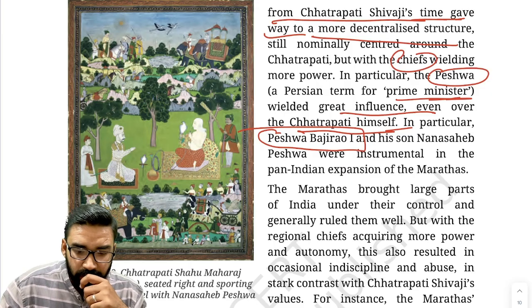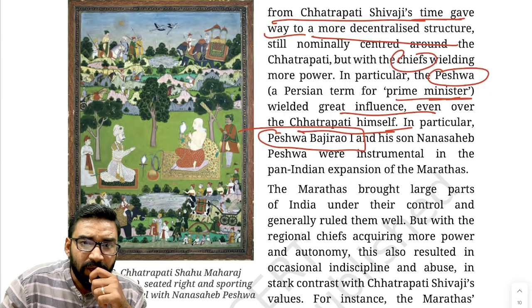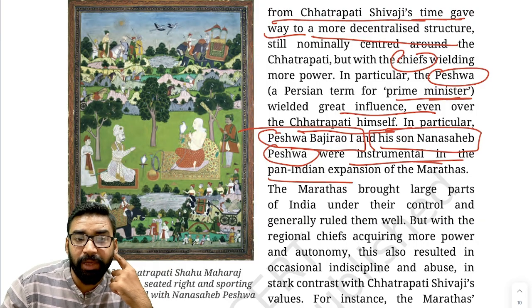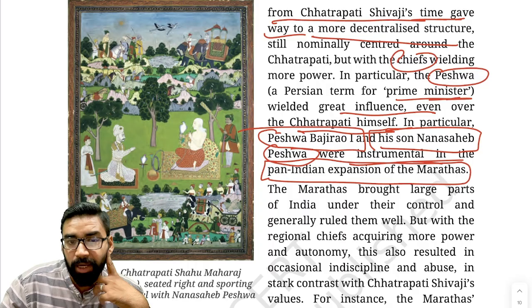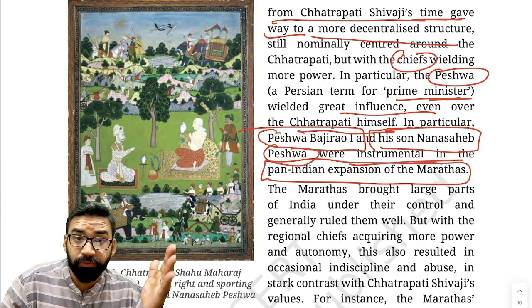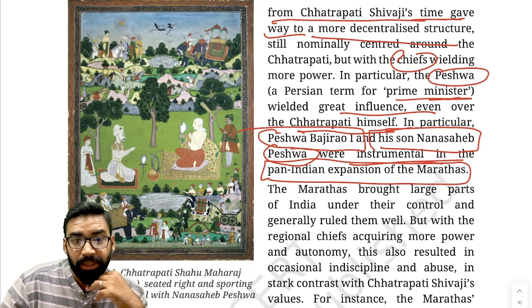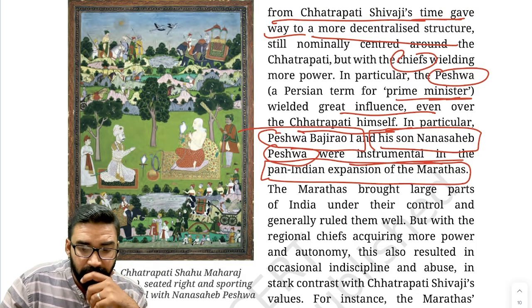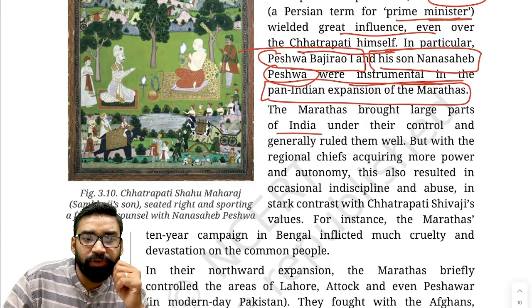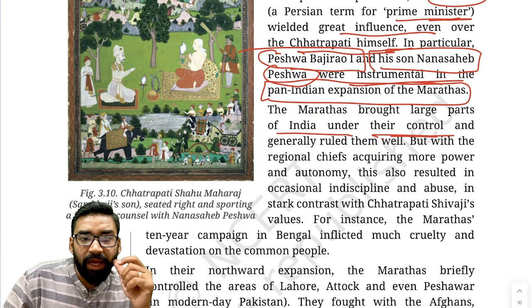Fine. Now we need to understand these things. Peshwa Baji Rao I and his son Nana Sahib Peshwa, two Peshwas. Why are they important? Because they were instrumental in making Marathas into a pan-India empire. They expanded the rule of Marathas pan-India, from the northwest to the whole of India. This much is clear to all of you. Remember this. Now, in this scenario, Marathas brought a large part of India under their control,